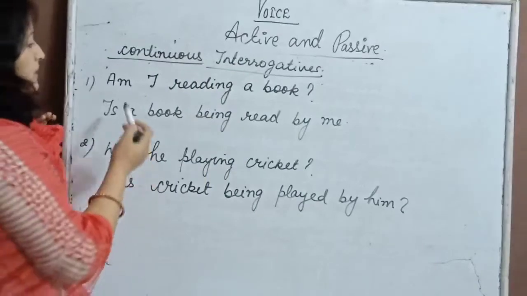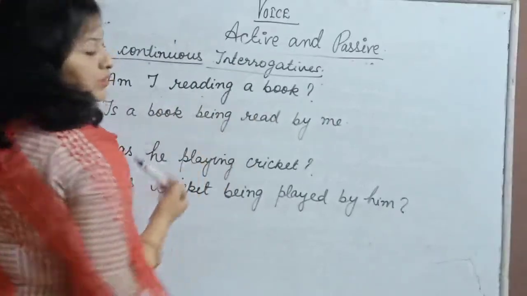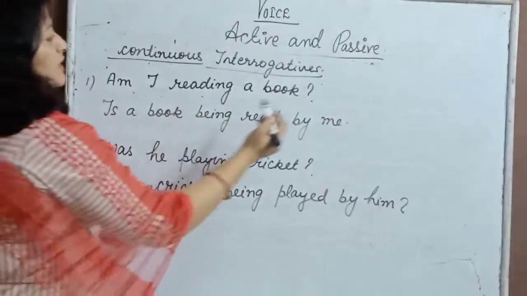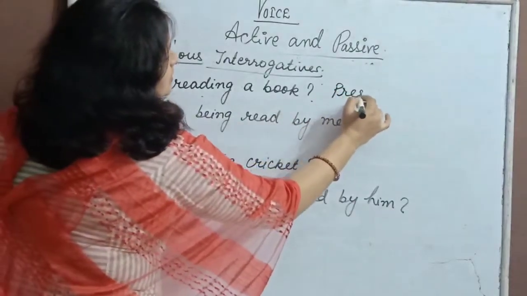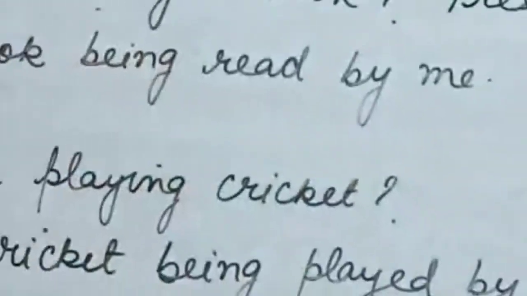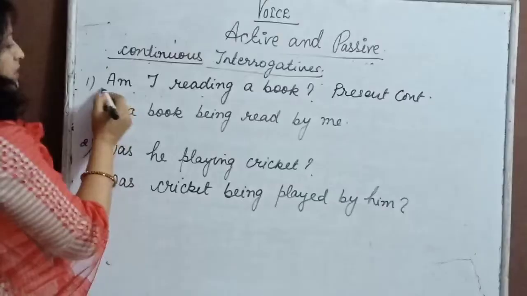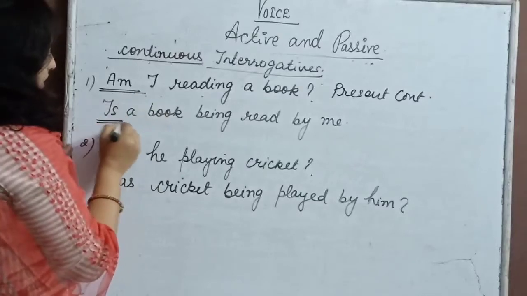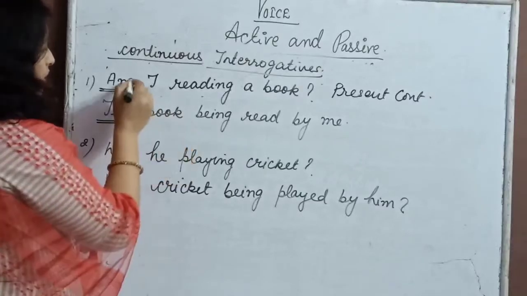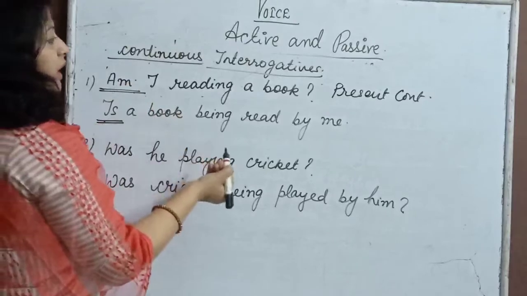Okay, now you can see here on the board, am I reading a book? Which tense is it? It is present continuous. How will it be changed? See, I told you this auxiliary verb will change with is, am, are, the words which I have told you. So am, is. Now what is the object?